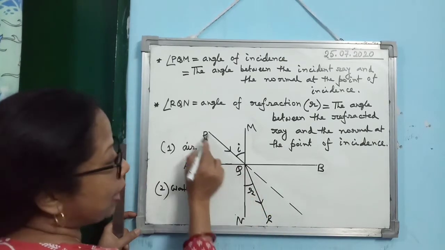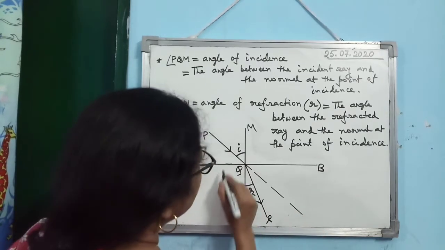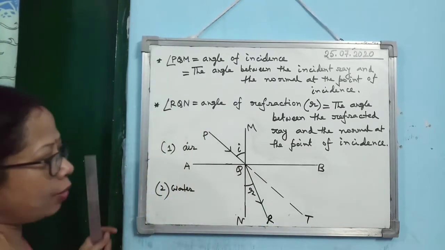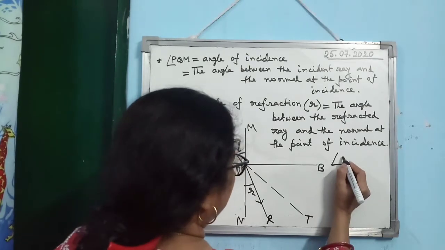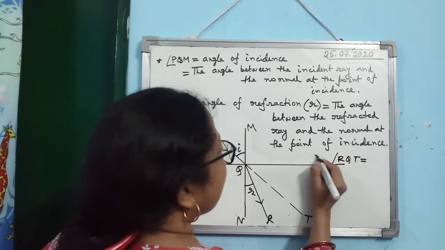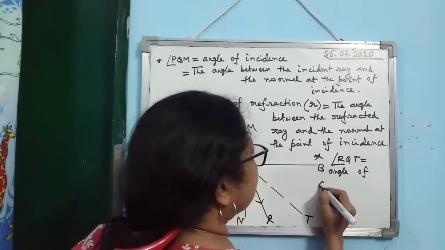This is the original path of the light ray. So suppose now we are naming it as PQR. Suppose it is T. Now here you see the angle RQT. This is known as angle of deviation.